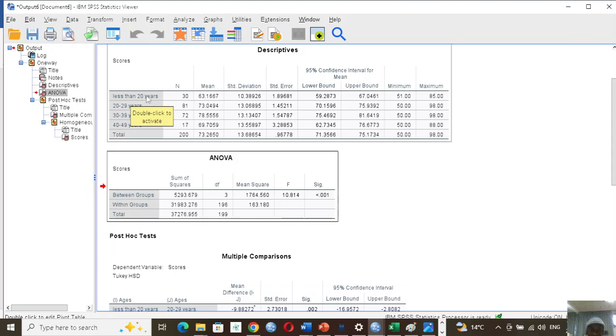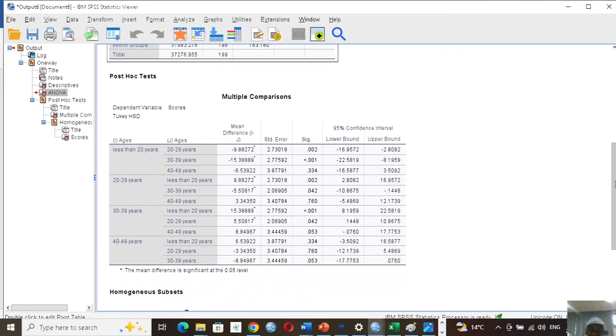Those under 20 years age group have their mean score as approximately 60%. Those within the age group 20 to 29 years have their mean score approximately 73%. Those within 30 to 39 have their mean score approximately 79%. And those within the age group 40 to 49 have theirs approximately 70%. So this one is just describing what is happening.